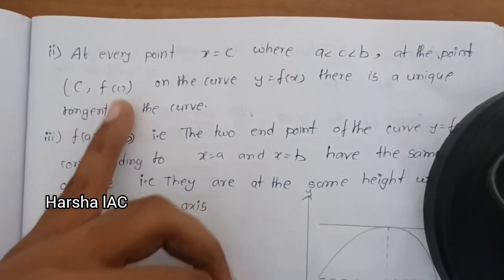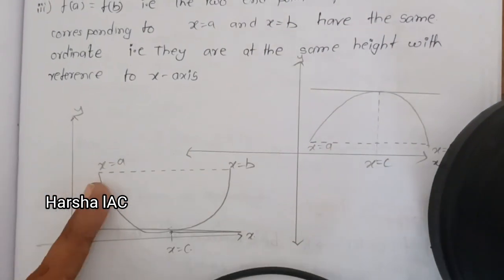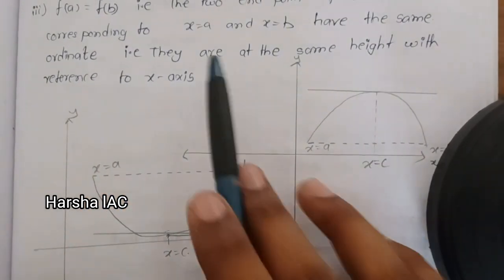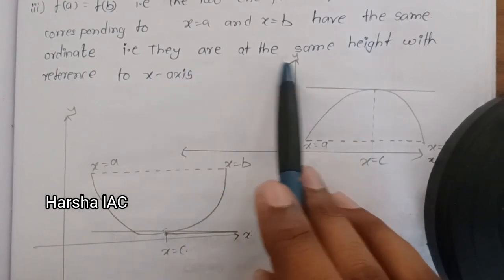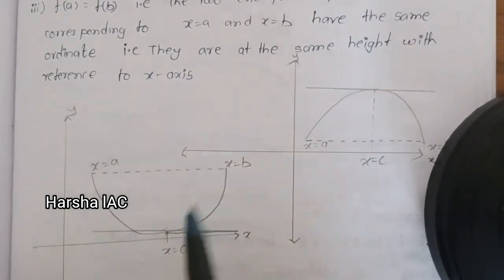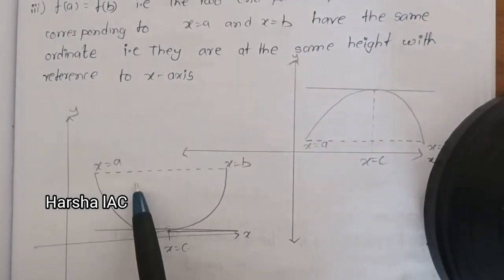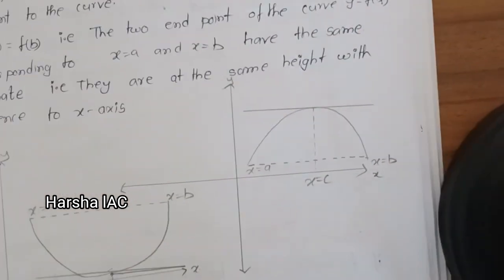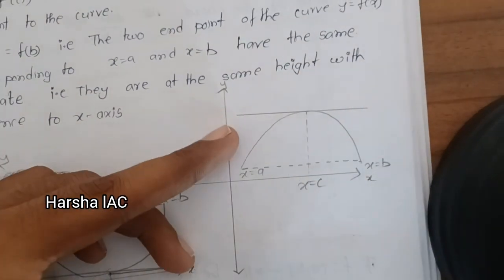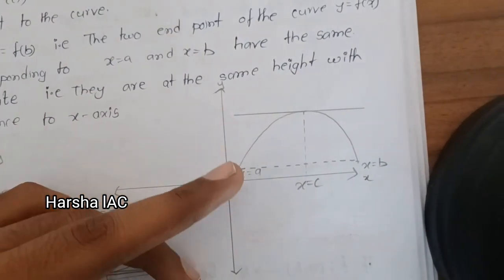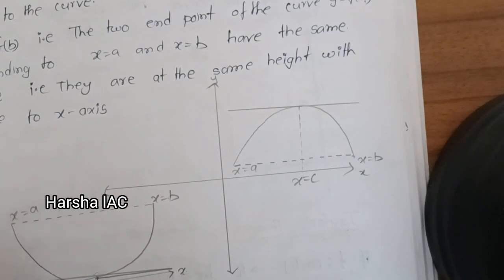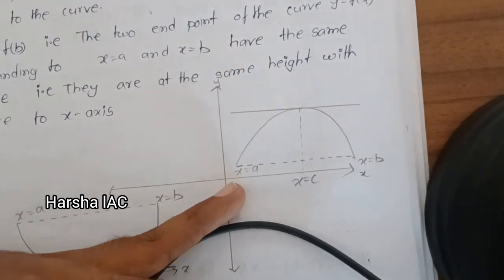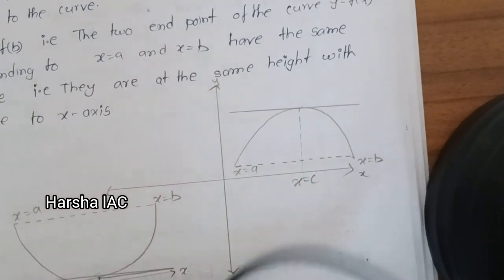This is the ordinate and this is the abscissa, as like this x is equals to a, and they are the ordinates, that is they are at the same height with reference to the x-axis. The points which are referenced to the x-axis are known as the ordinate, right? And here beside we can see another curve. Here the slope is negative, the curve is above the x-axis but going downwards. And here also we can see the point c lies between a and b.